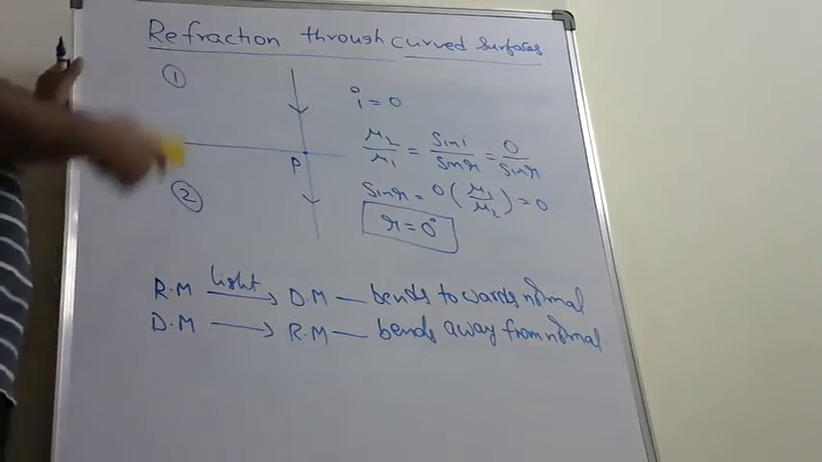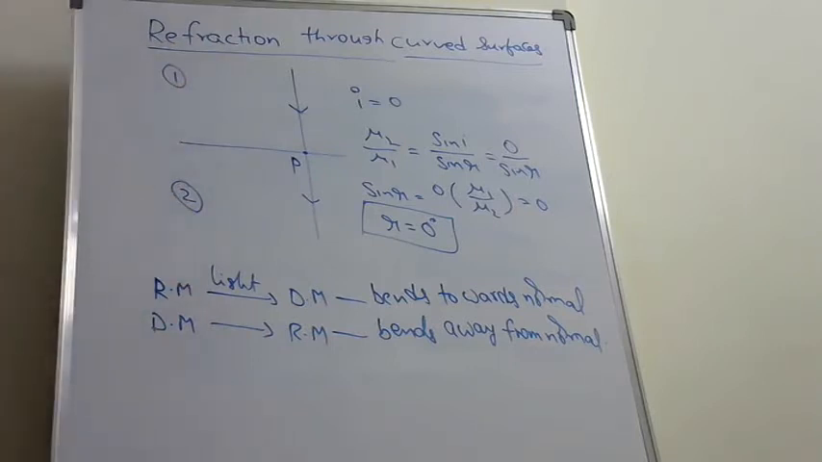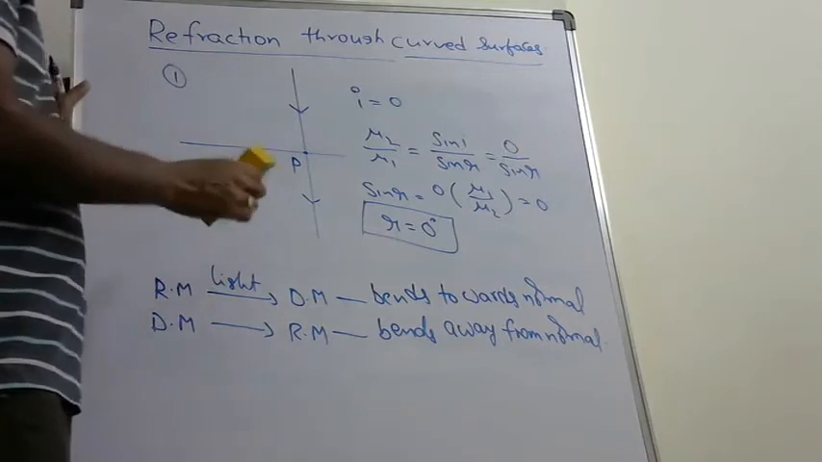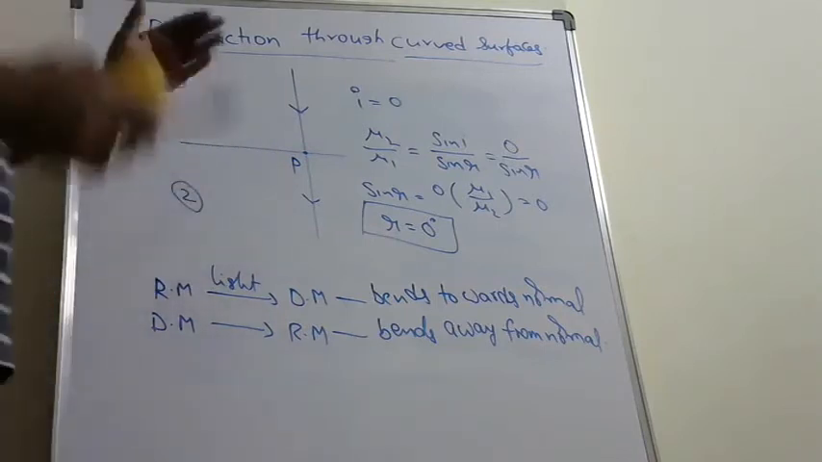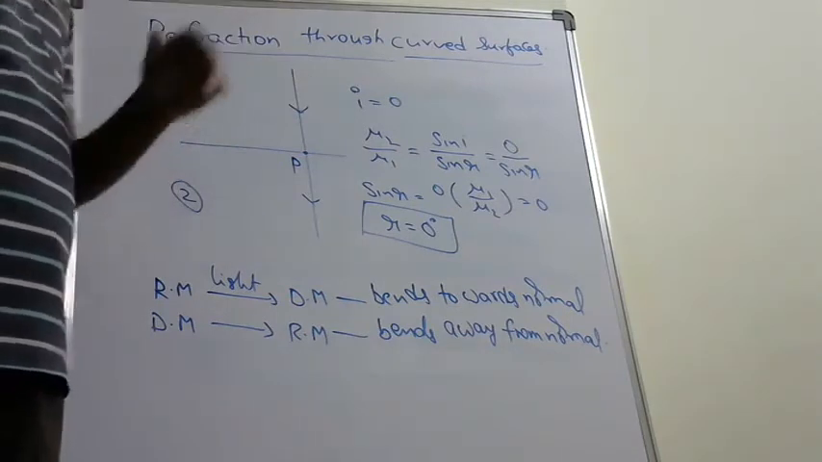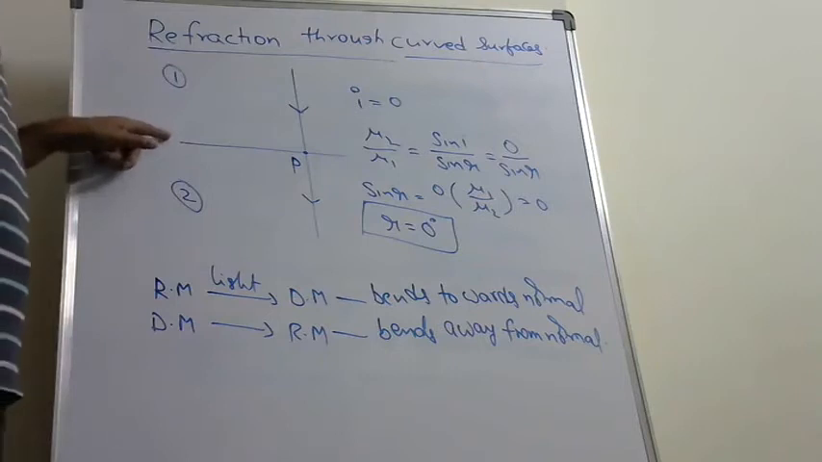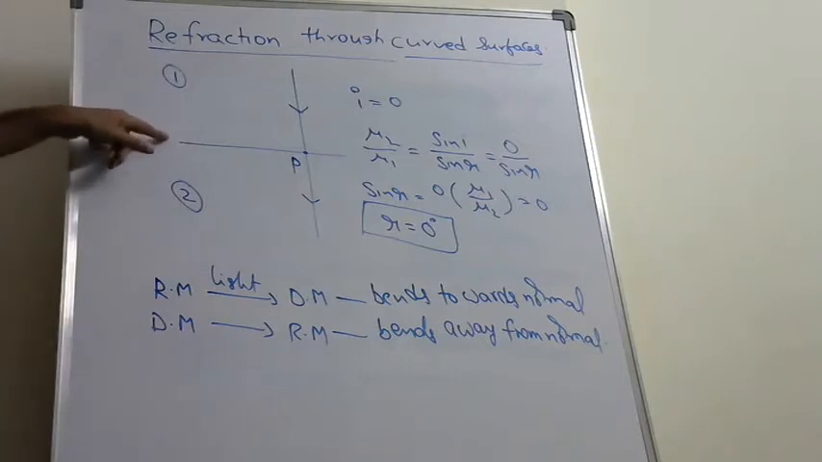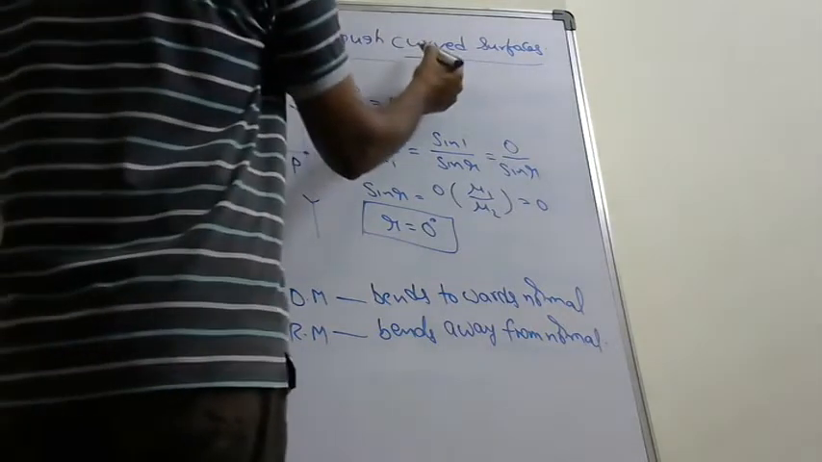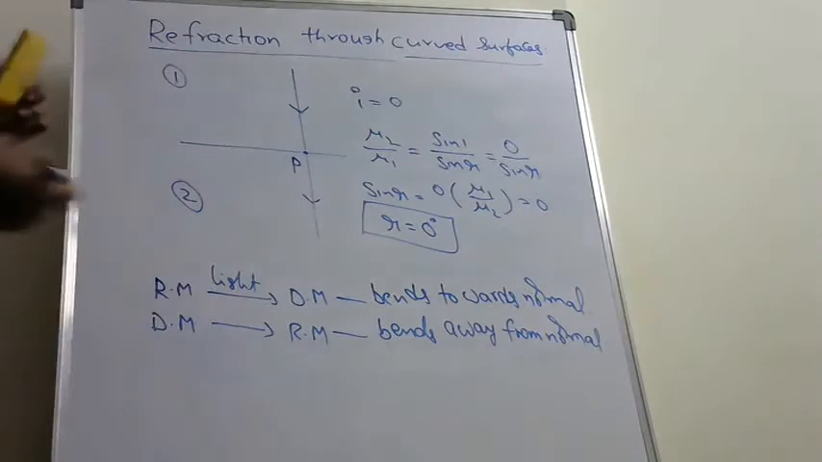Next, go to curved surfaces. These concepts are applied to plane surfaces as well as curved surfaces. Only the change is the shape of the surface. Here it is a plane surface. This horizontal surface is an interface plane, which is plane. Now I am going to explain the refraction through curved surfaces.